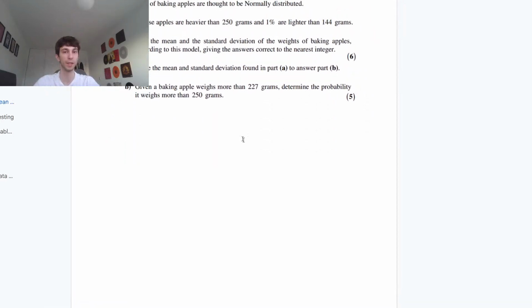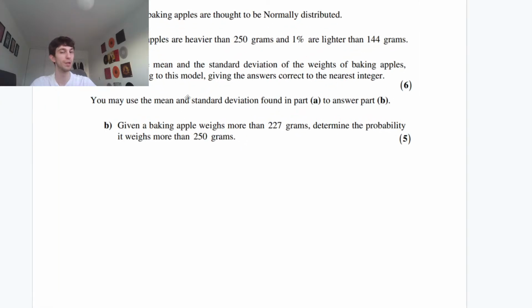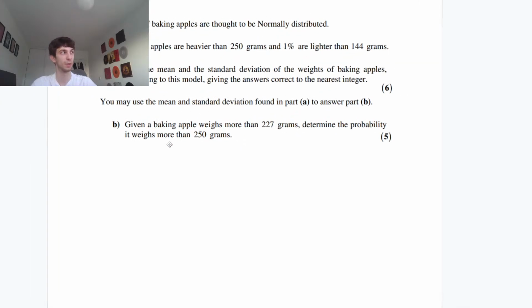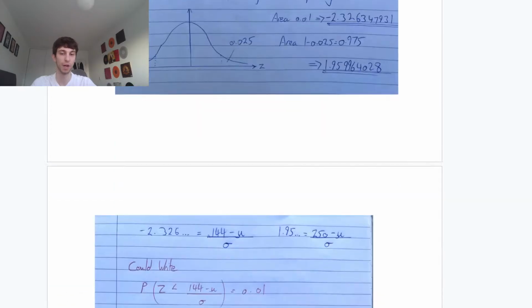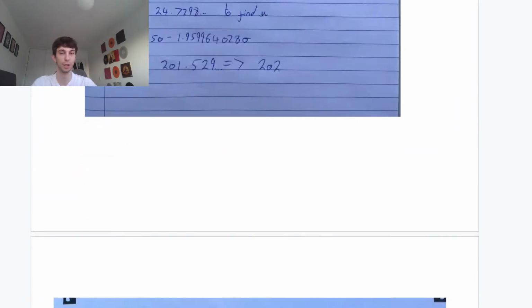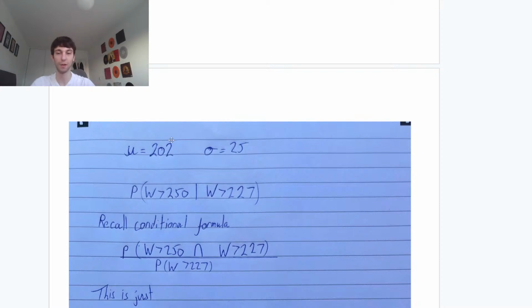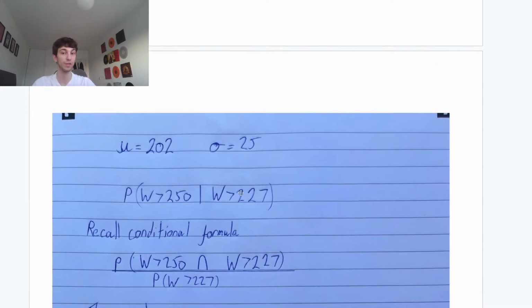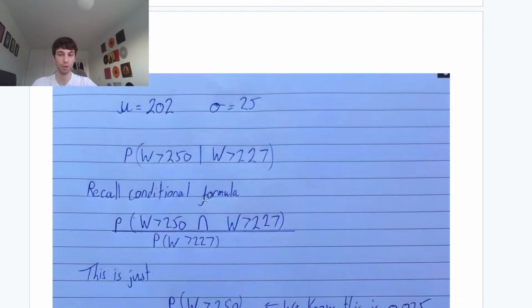Let's write out our conditional probability formula. Remember, guys, "we may use" is quite key to this question. It's a bit sneaky of them, because in the adrenaline of the exam, you might just apply it very quickly. So we want the probability that our weight is more than 250, given it is more than 227. We know the probability of A given B is the probability of A and B over the probability of B. So our numerator is the probability that W is larger than 250 and larger than 227. To be larger than 250 and 227, you must just be larger than 250. So we have that over the probability that W is larger than 227.